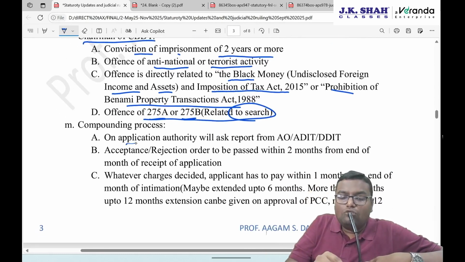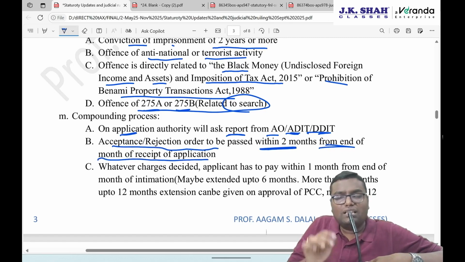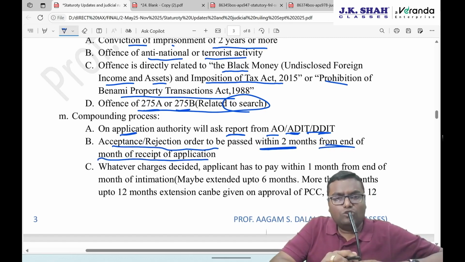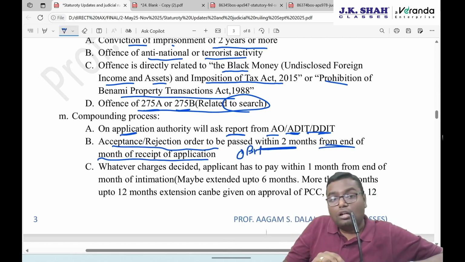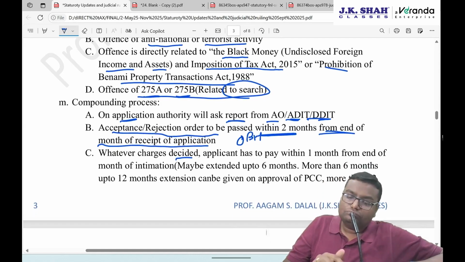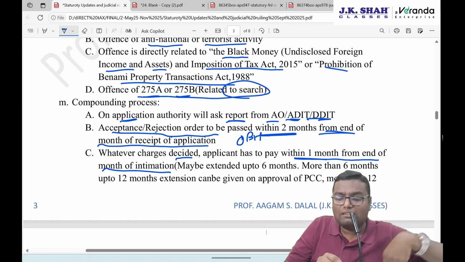First, you have to file an application to the authority. The authority will ask for a report from the AO, assistant director or deputy director about your case, because they don't know the case properly. The acceptance or rejection order is to be passed within 2 months from the end of the month in which the application is received. So within 2 months from the end of the month, either they will accept or they will reject. If they are rejecting, obviously they will give you an opportunity of being heard. Whatever charges are decided, the applicant has to pay within 1 month from the end of the month of intimation. Within 1 month, you have to pay those compounding charges.